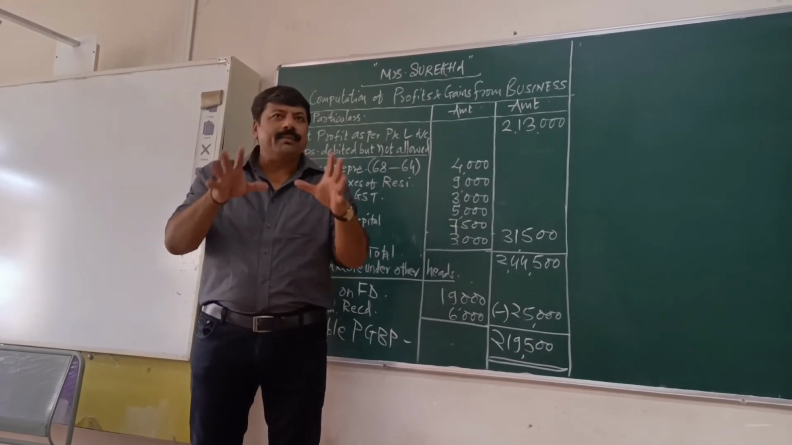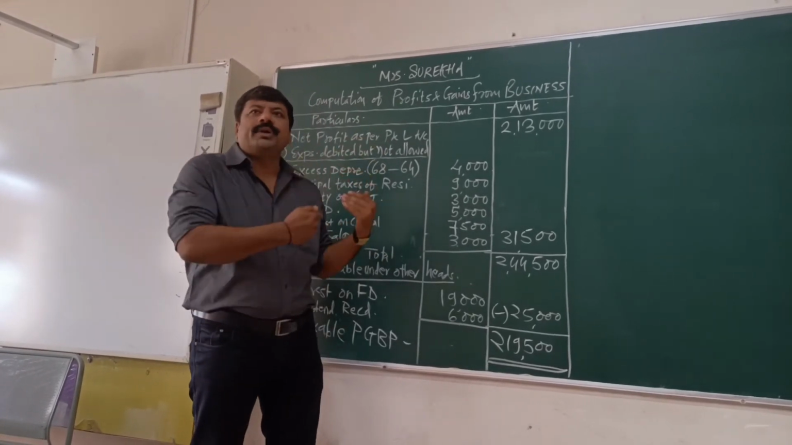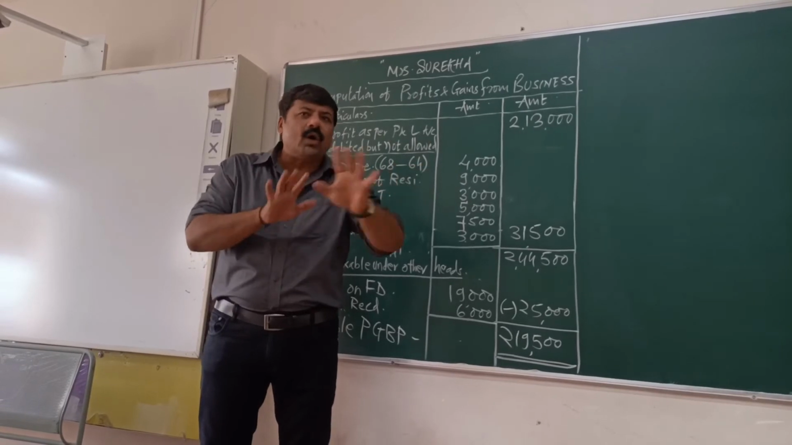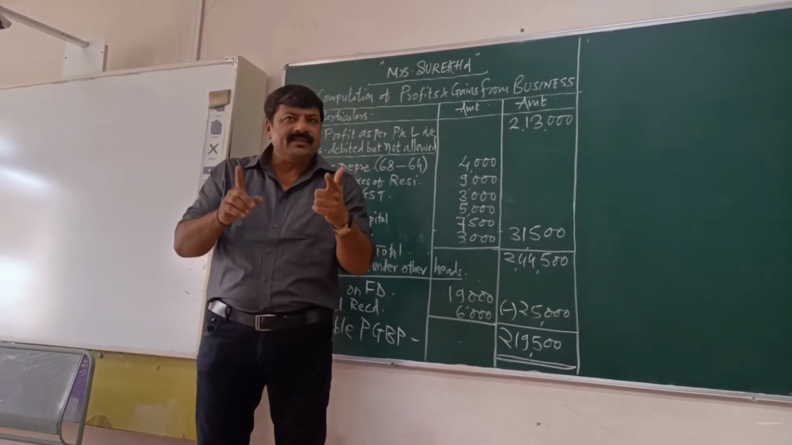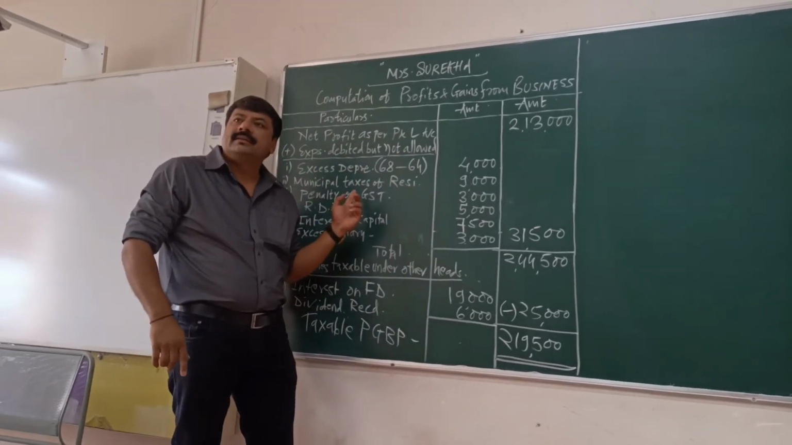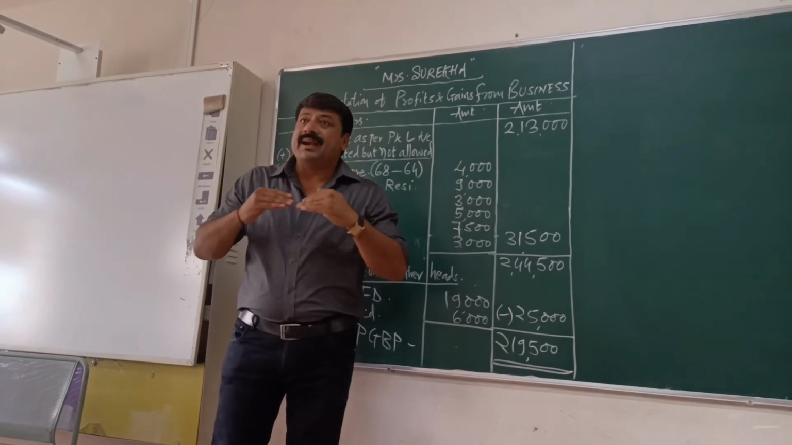So your job is to find out whether items debited to profit and loss account are revenue expenses or revenue losses or not. If yes, keep it as it is. If not, add back. क्यों ऐड करेंगे उसको? क्योंकि प्रॉफिट बढ़ाएंगे हम उसका.